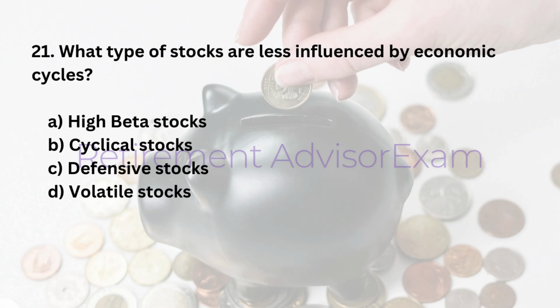21. What type of stocks are less influenced by economic cycles? A. High beta stocks. B. Cyclical stocks. C. Defensive stocks. D. Volatile stocks. Answer: C. Defensive stocks.